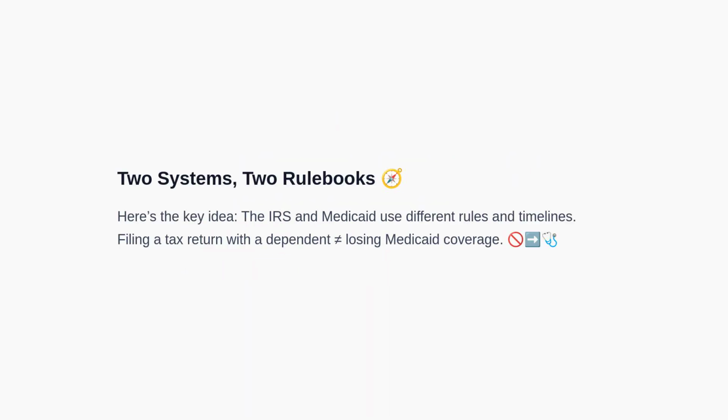To ground our discussion, remember that the IRS administers federal tax law and focuses on annual income and household relationships for the purpose of tax filing. Medicaid eligibility is administered by state agencies under federal guidelines and typically relies on modified adjusted gross income rules, household size, and monthly income. Because these systems are distinct, claiming a dependent on a federal tax return does not automatically terminate or deny Medicaid coverage.